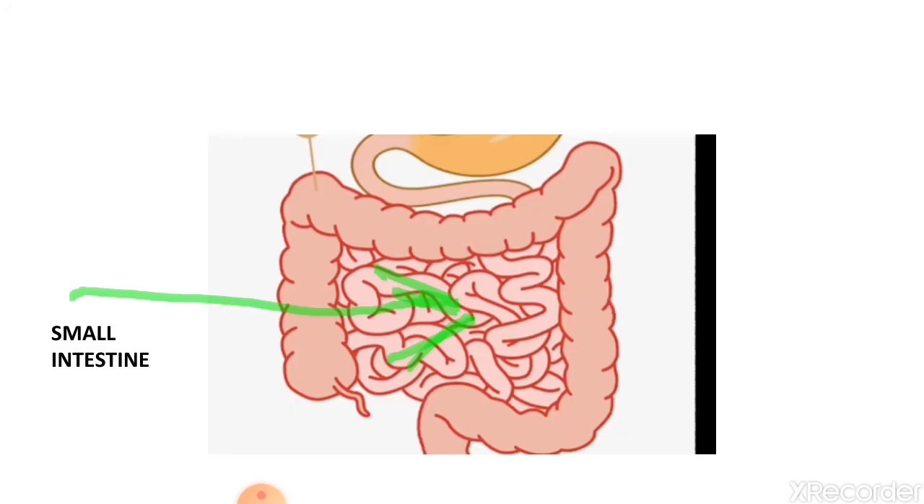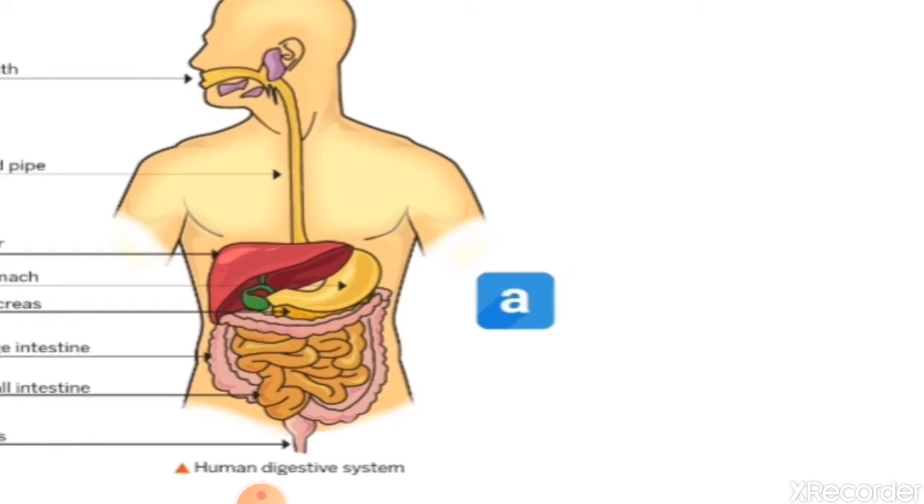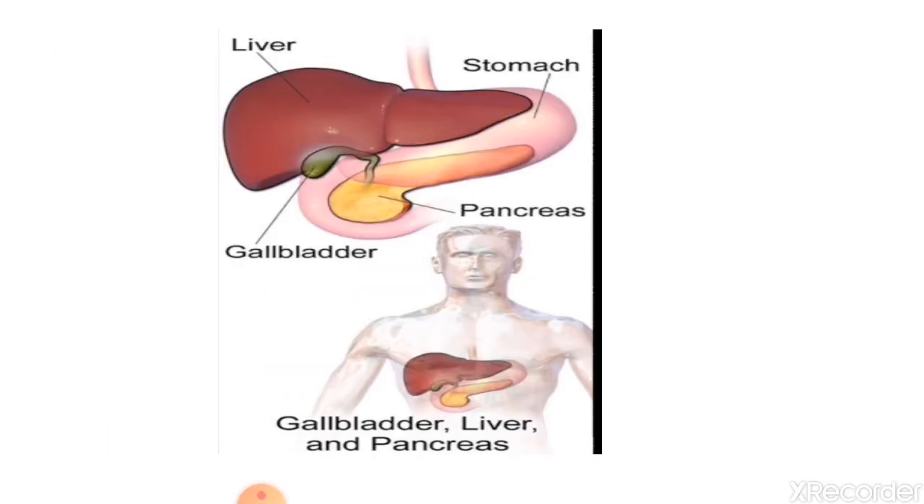From the stomach, the food goes into the small intestine. In the small intestine, the liver and pancreas secrete their juices. The liver secretes a digestive juice called bile, and that bile helps to digest fats and vitamins. Another organ, called the pancreas, also secretes digestive juices which help to digest carbohydrates, proteins and some fats.